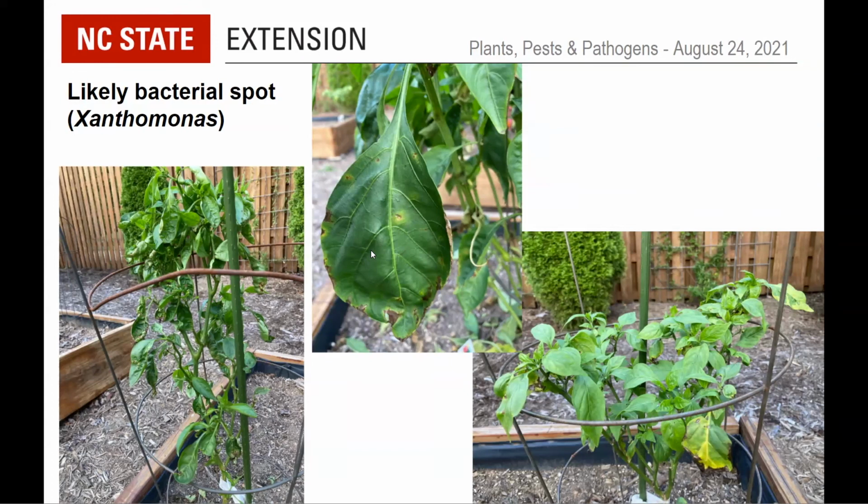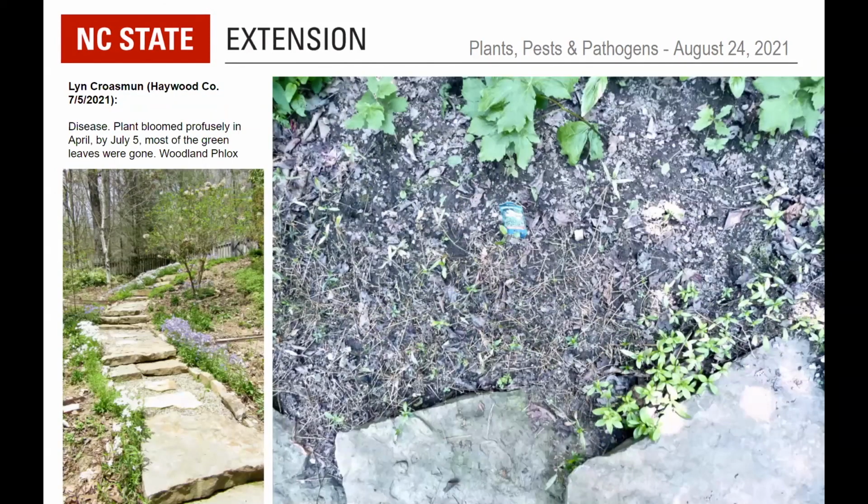You may think you could just pick off the leaves that are affected and hope that the newer ones are not. That might help a little, but the problem is that these bacteria can exist in what we call an epiphytic phase, where they're just colonizing the surface of apparently healthy leaves. They reach a population level that's high enough and then they infect. So it may be farther advanced than what you realize. I wish I had better news, but that's what it looks like. So I'd also rotate, clean up all that debris after the end of the season, and have your peppers and tomatoes in a different location next year.